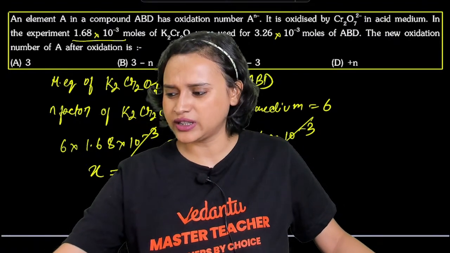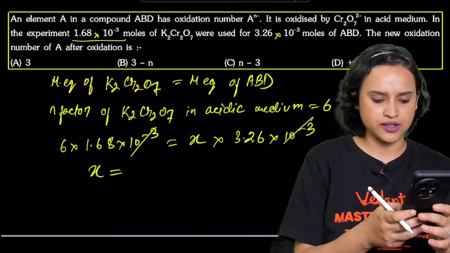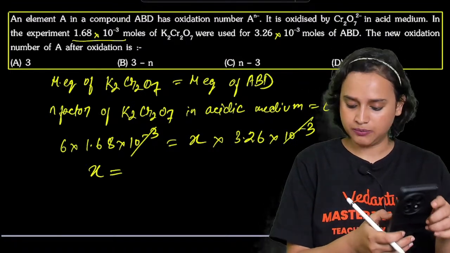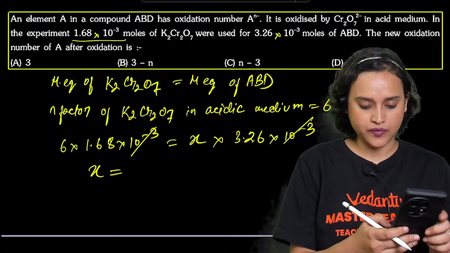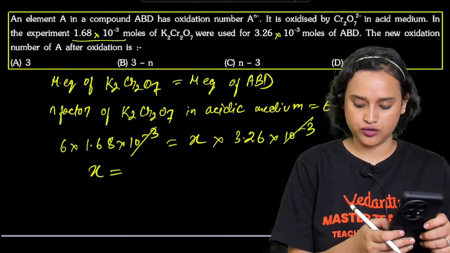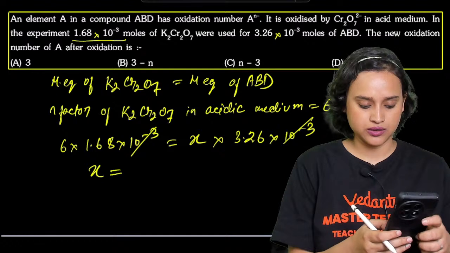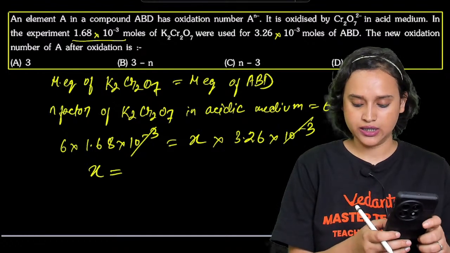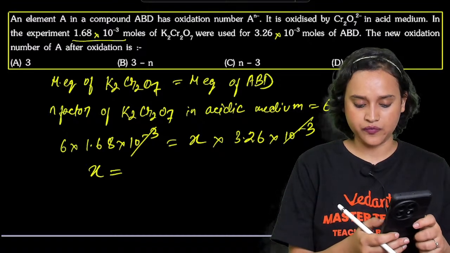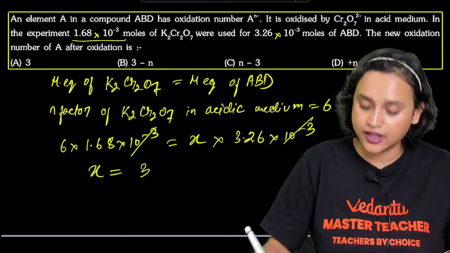I suppose it should be 3, isn't it? Let's calculate it and see. 1.68 into 6 divided by 3.26. x is equal to 3.